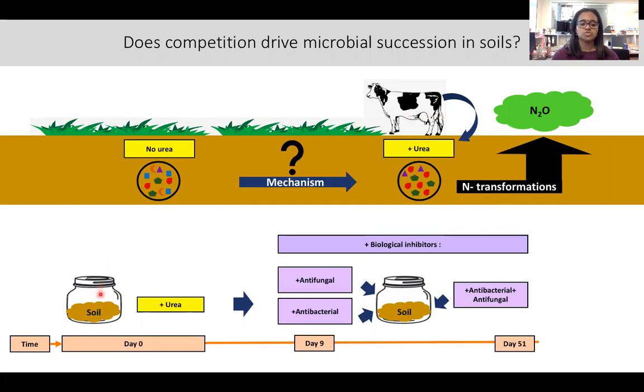Here, we expose soil microcosms to urea to trigger a community succession. We added biological inhibitors to determine the role of competition in mediating succession.